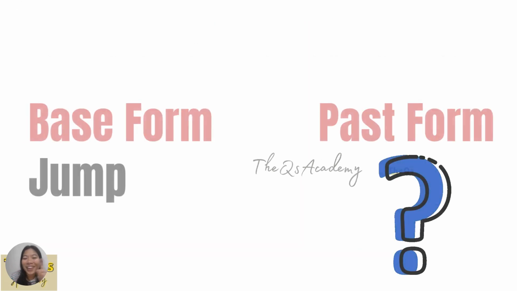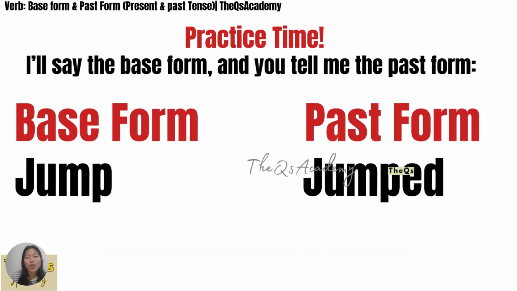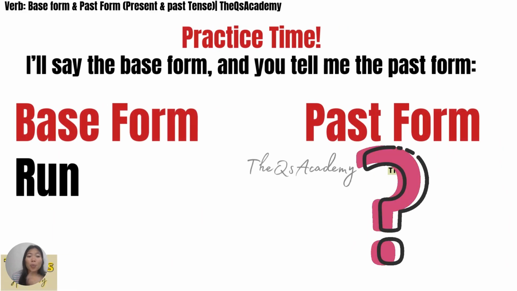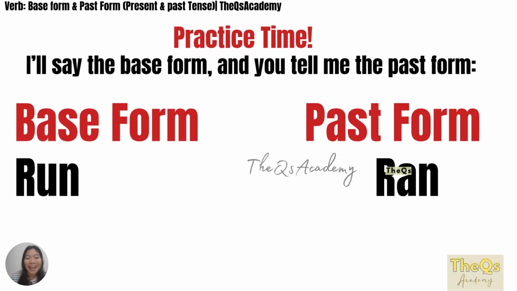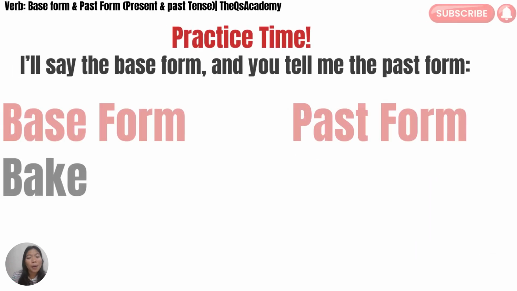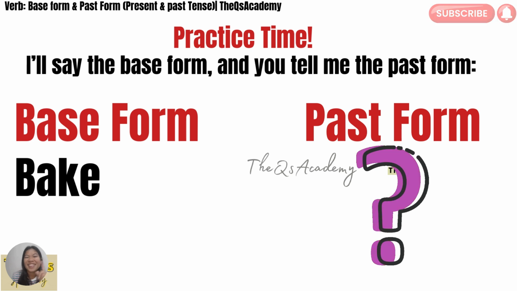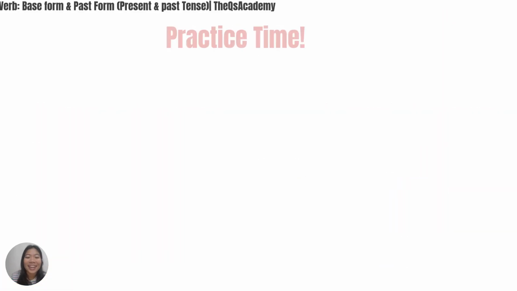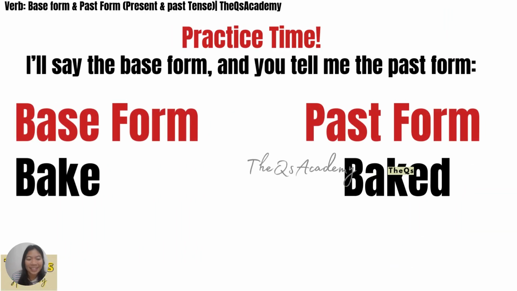Correct. It's jumped, you add ed. How about run? Yes, you got it right. Ran. The U changes to a, ran. How about bake? Yes, you got it right. It's baked. So I believe you already understand.